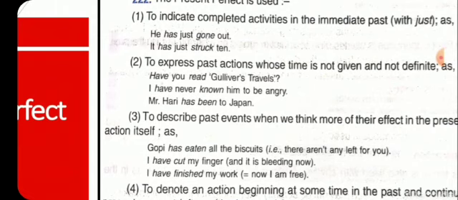Another, to express a past action whose time is not given and not definite. Means when we are talking about any past action. Example, have you read Gulliver's Travels? Gulliver's Travels is the name of a book. It is written, have you read? Another, I have never known him to be angry. Now the third one, Mr. Hari has been to Japan.